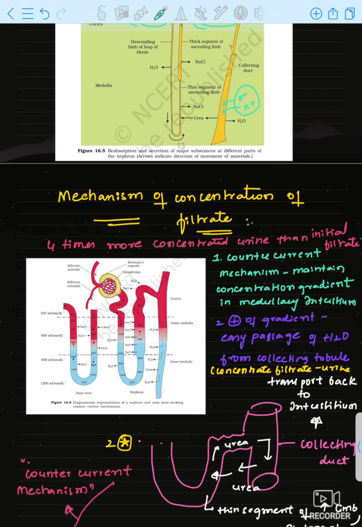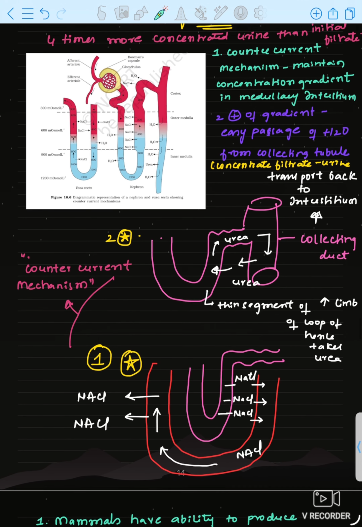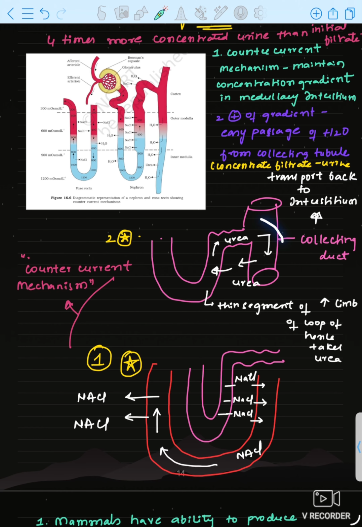So this is the end of mechanism of concentration, concentrated filtrate. How concentrated filtrate is formed. Urea is reabsorbed and this process will continue. Okay, it will be reabsorbed from collecting tubule and received by the ascending limb of loop of Henle, DCT, collecting tubule, again reabsorbed. Little amount, not all. Majorly urea will be excreted, because why? It is a nitrogenous waste. It should be excreted, but little amount of urea to maintain the osmolarity, countercurrent mechanism. The process will take place like this.